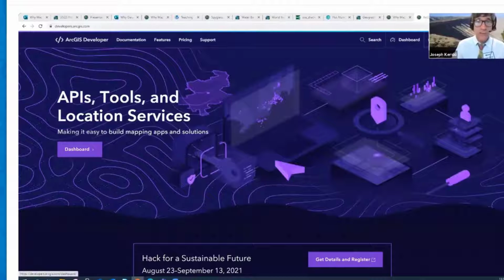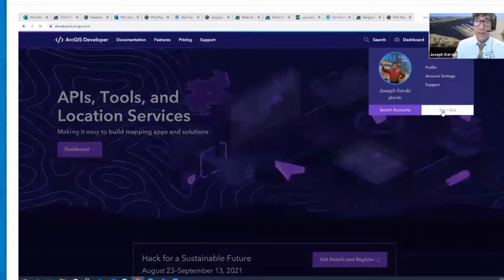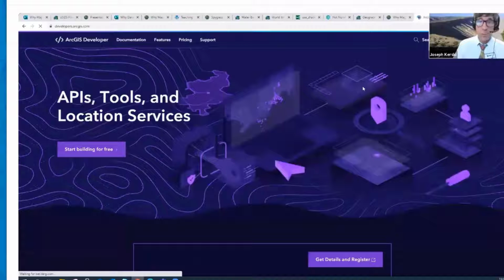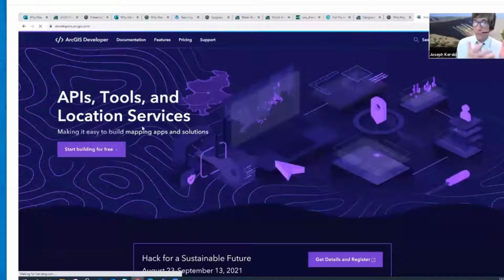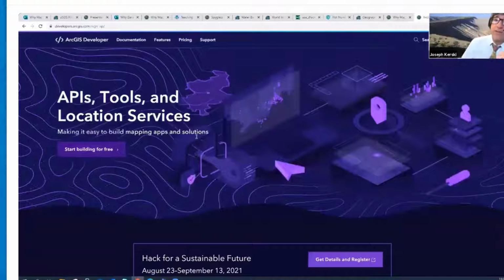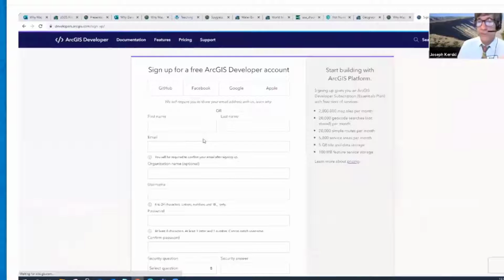Now, I'm already signed in, so I'm going to sign out. And I'm going to show you what this page looks like when you go to the developer page. And it looks like this. It's going to say start building for free. Oh, yeah, I want to do that. And it's going to say, hey, okay, sign up for a free ArcGIS developer account.